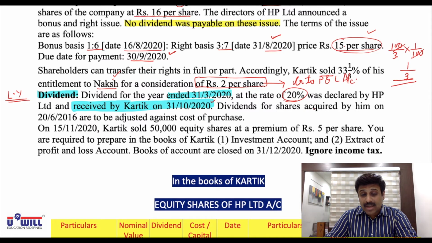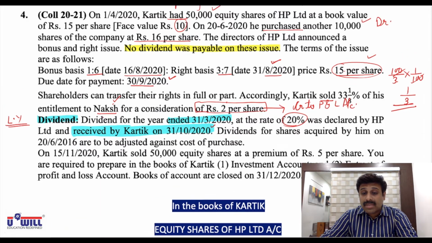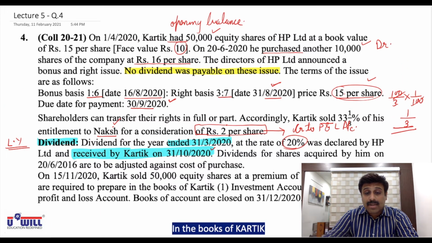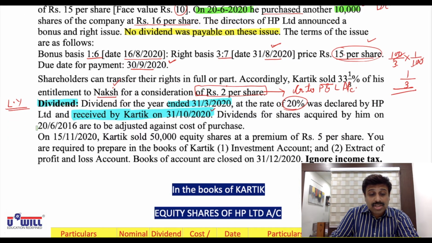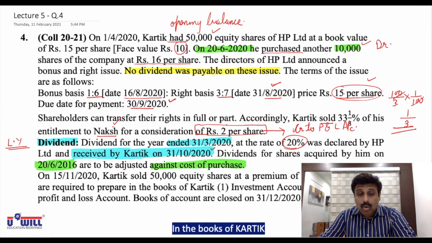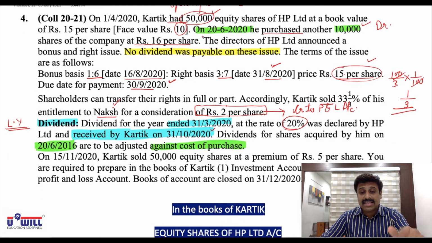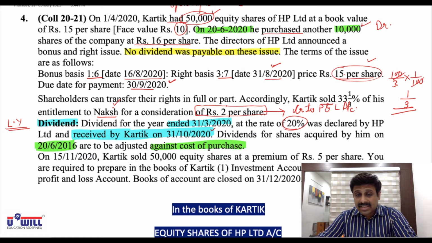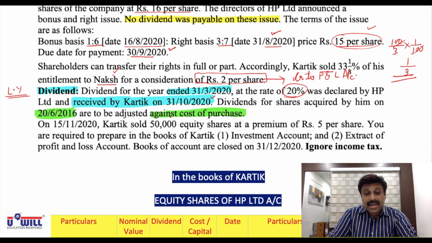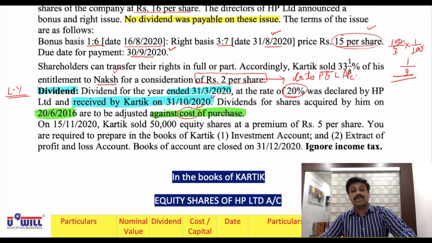Dividend for shares acquired by him on 20th June means these shares. Which shares are acquired by him on 20th June? These 10,000 shares. So on these shares, they are to be adjusted against the cost of purchase we just now discussed. Whatever is the dividend on opening balance of shares, 50,000, that will come in credit side in dividend column, and whatever is the dividend on the shares purchased in the current year, 10,000, that will come in credit side in cost or capital column. That will be adjusted against the cost of purchase.